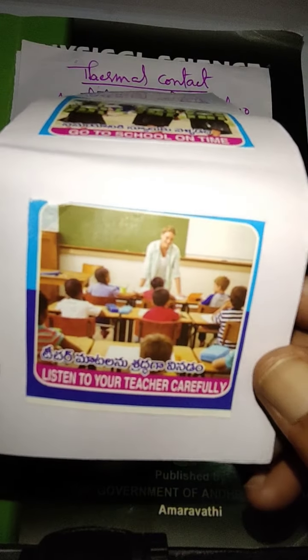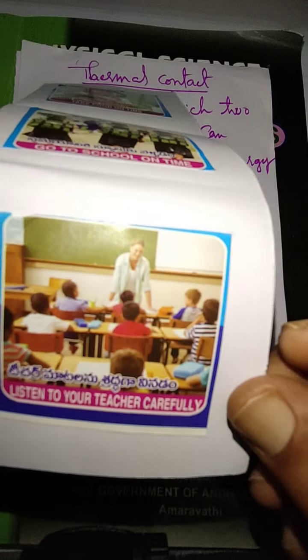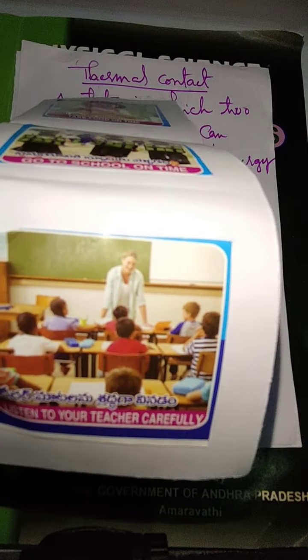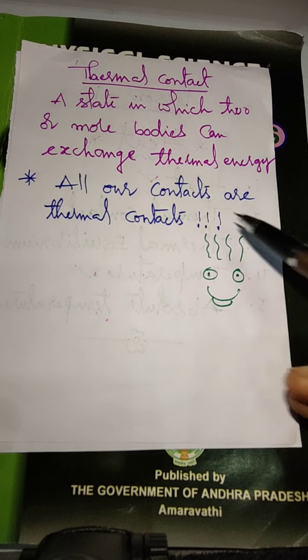When you are actually in the class, you may be in thermal contact with your bench, your chair, book, pencil, etc. In all these cases, heat exchange takes place. At present, you are in thermal contact with your mobile phone, is it not? All the time we will be in thermal contact with the atmosphere. Always we are in thermal contact with the ground. So all our contacts are thermal contacts.